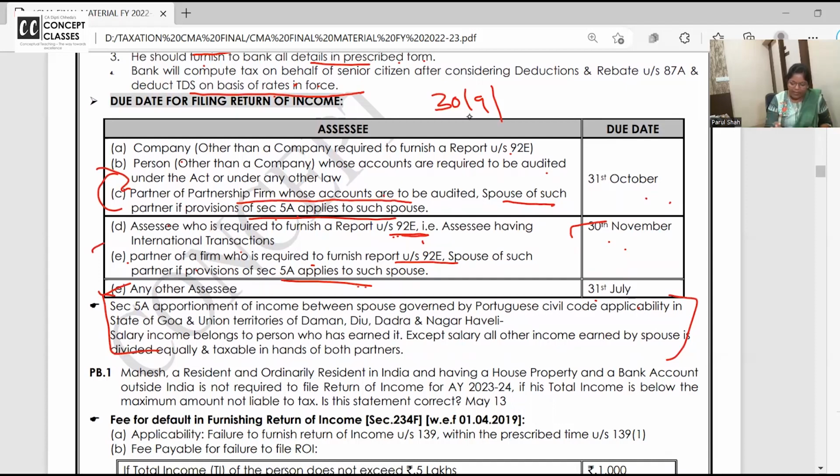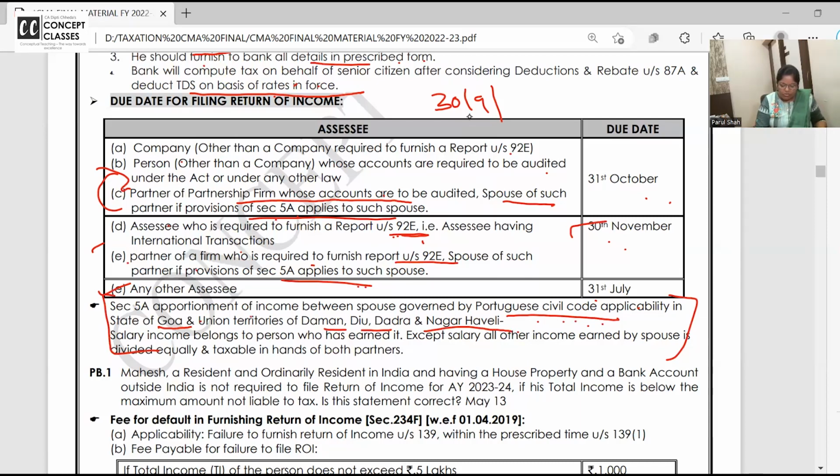Okay. Right. There are some union territories like Goa, Daman, Diu, Dadra, and Nagar Haveli, where the Portuguese civil code is applicable. You know, these were all Portuguese only earlier. That's why we have over there French colonies and all this. So the Portuguese civil code was applicable. Still it is there. It says that income of husband and wife should be clubbed, divided by 2, and they should pay the tax.